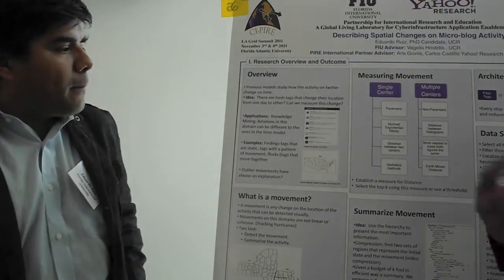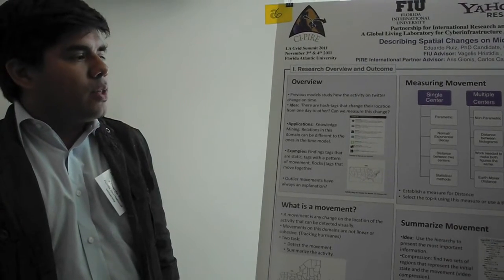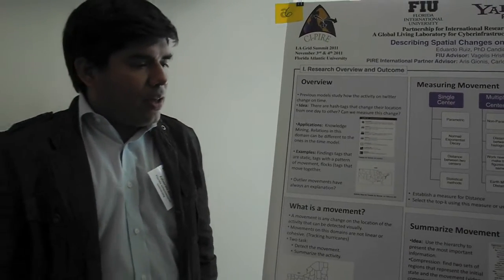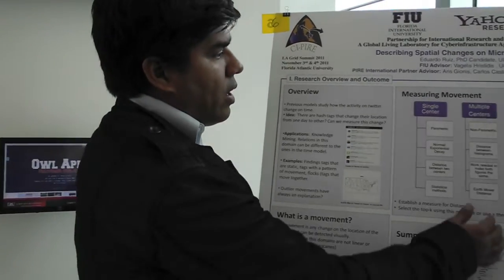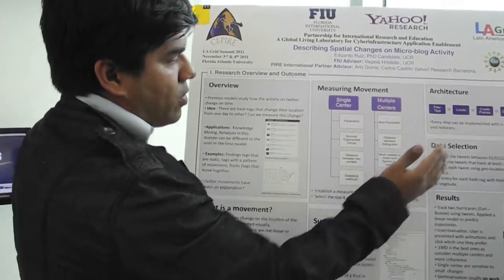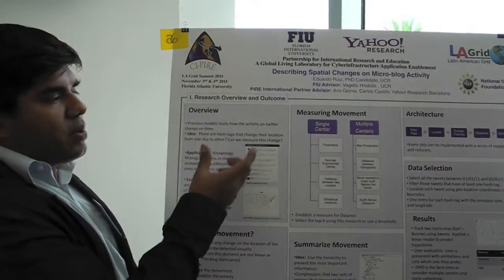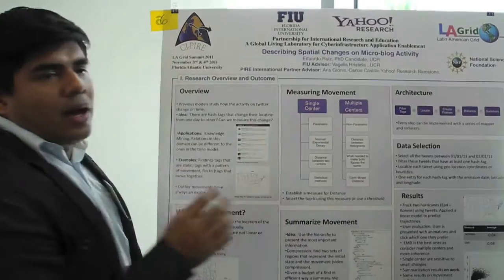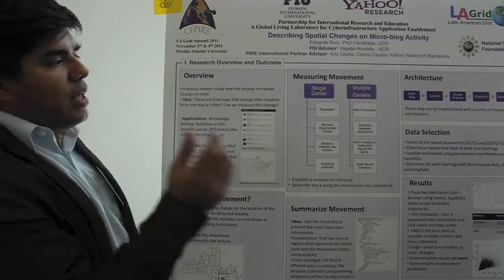So tell us a little bit about the data and how you analyzed it in your methodology. Okay, the data we get from the Firehose. Yahoo has access to this data. To get it, we use a MapReduce process first to find the topics or hashtags. Then we locate each tweet, using geolocation or the user location they provide.